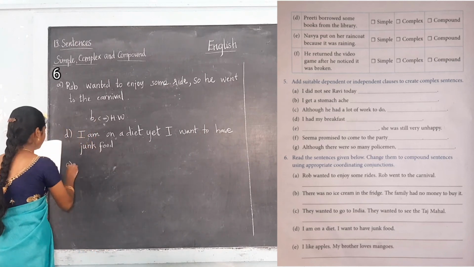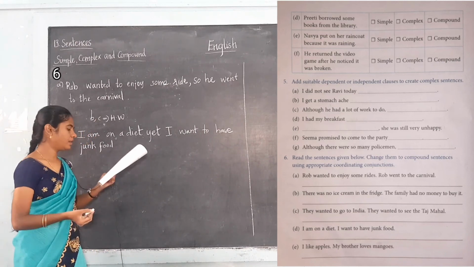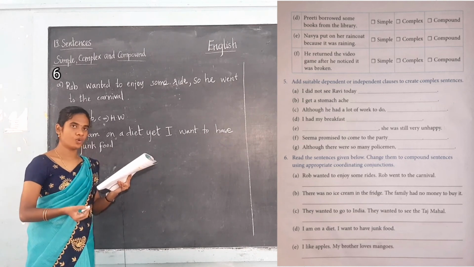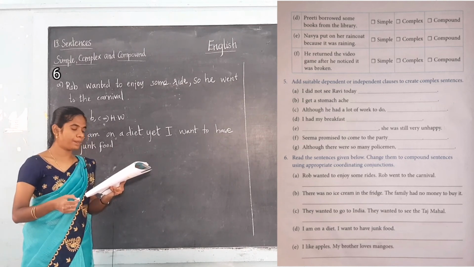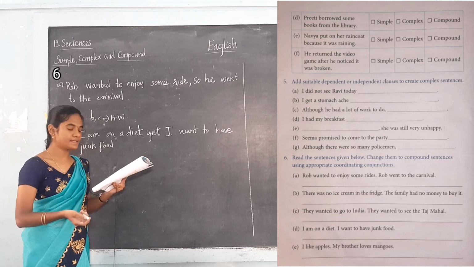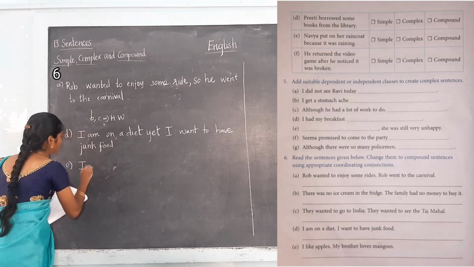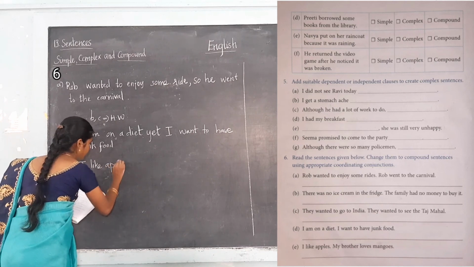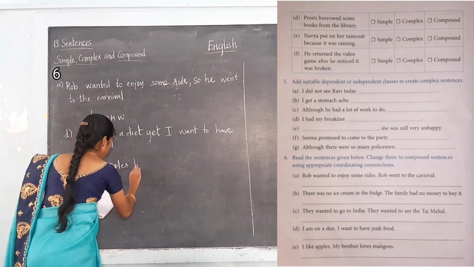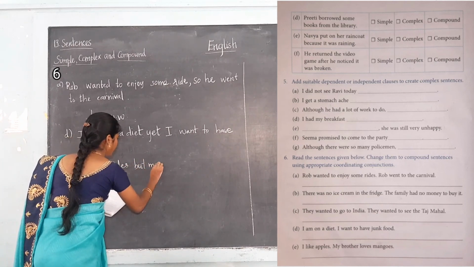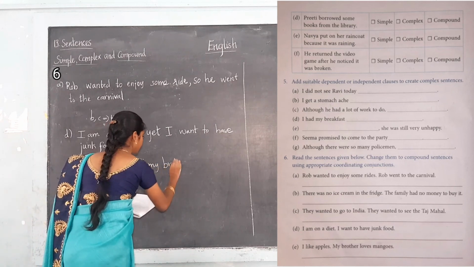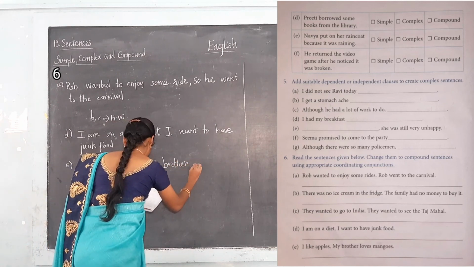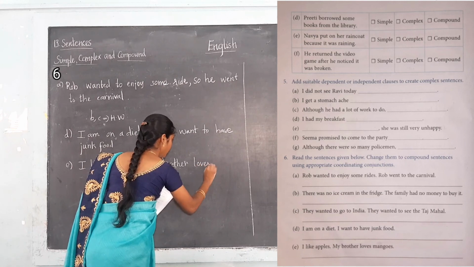Then E, I like apples, my brother loves mango. So the answer is, I like apples but my brother loves mango.